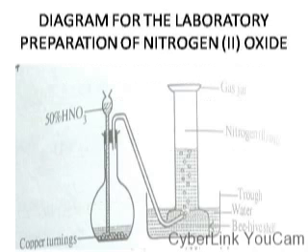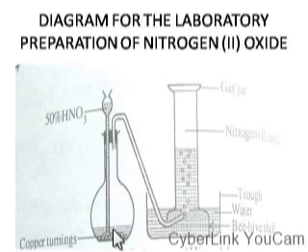Next is the diagram to show the laboratory preparation of nitrogen(II) oxide. You can see moderately concentrated, that is 50%, trioxonitrate(V) acid. That is when you have 50 cubic centimeters of trioxonitrate(V) acid in 100 cubic centimeters of water, you get 50% trioxonitrate(V) acid. This is poured on top of copper turnings, which are reddish brown in color, and then you have a reaction.